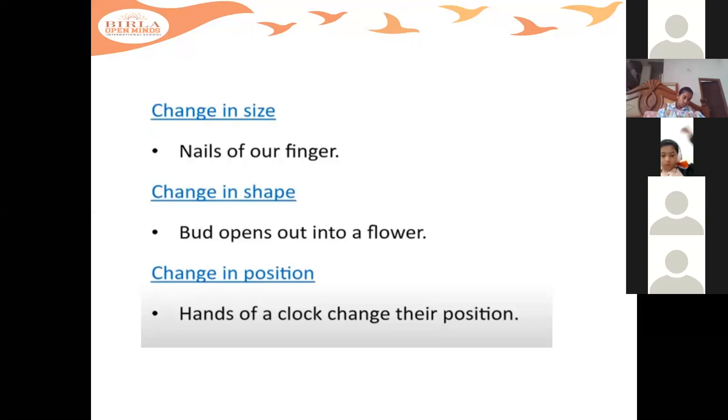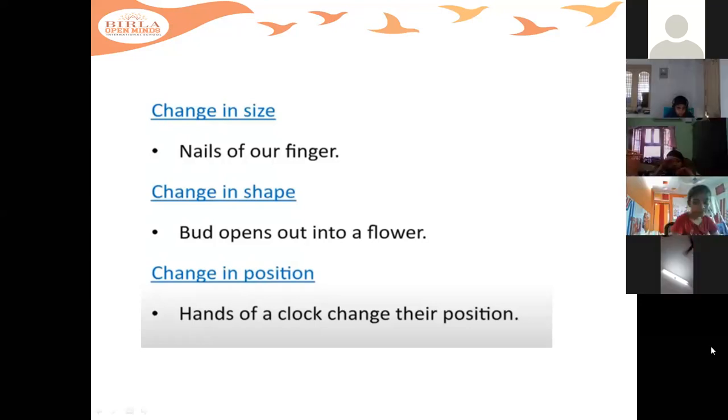So children, I'll say a few desirable and undesirable changes, like spoiling of milk. Raise your hands. Can you say a few desirable changes which you like?